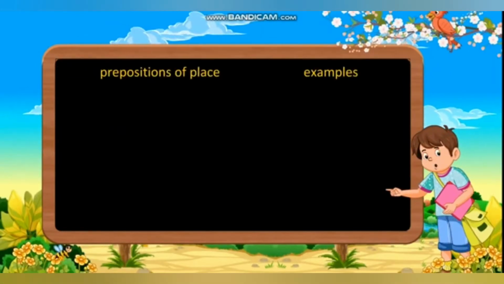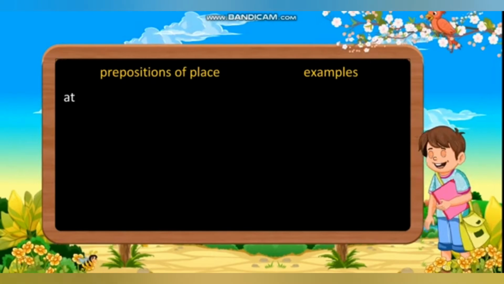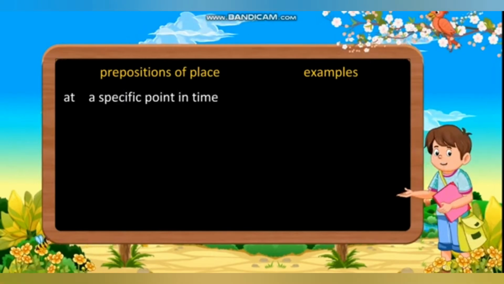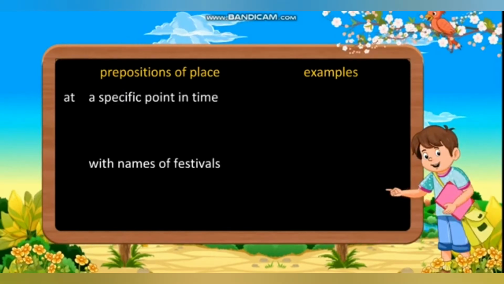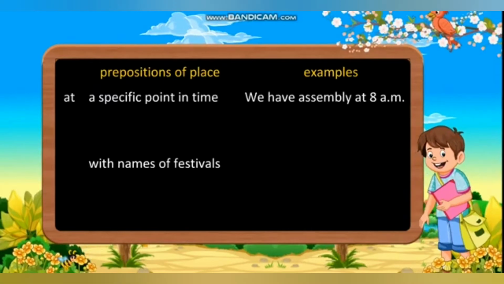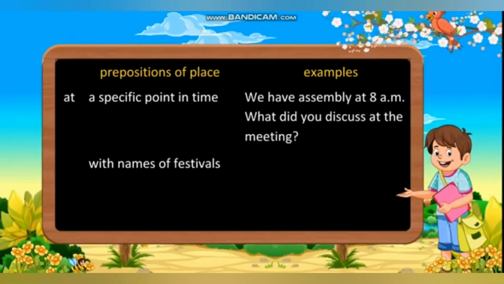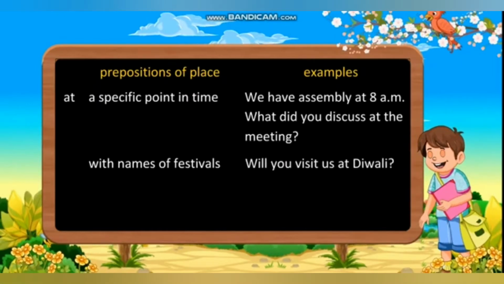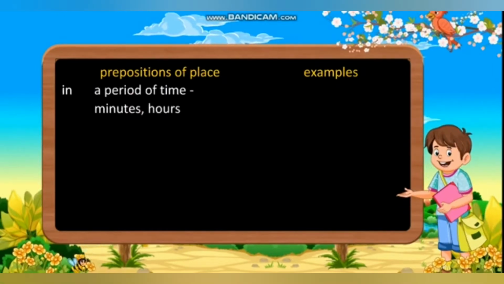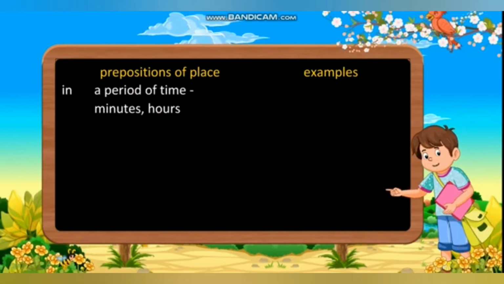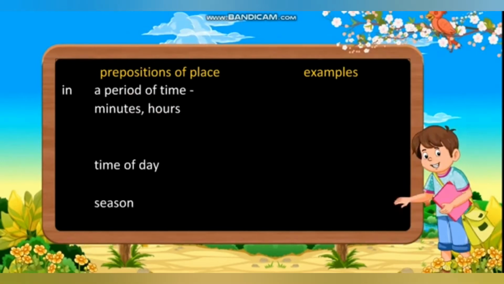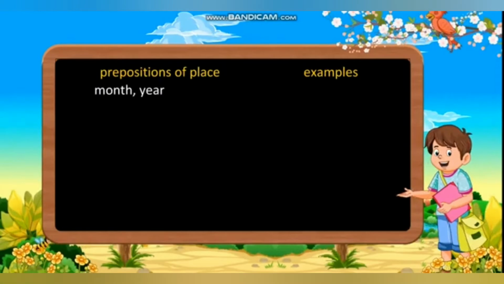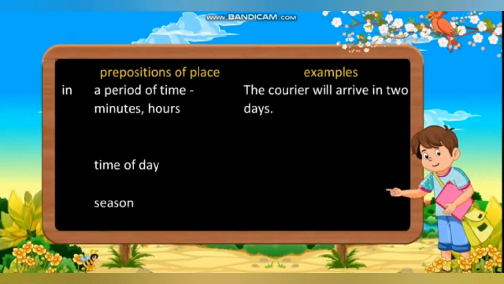Preposition of time, at: a specific point in time, with names of festivals. We have assembly at 8 a.m. What did you discuss at the meeting? Will you visit us at Diwali? Preposition of time, in: a period of time, minutes, hours, time of day, season, month, year.